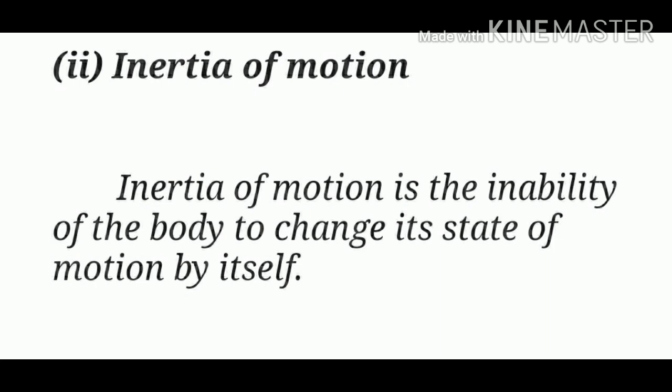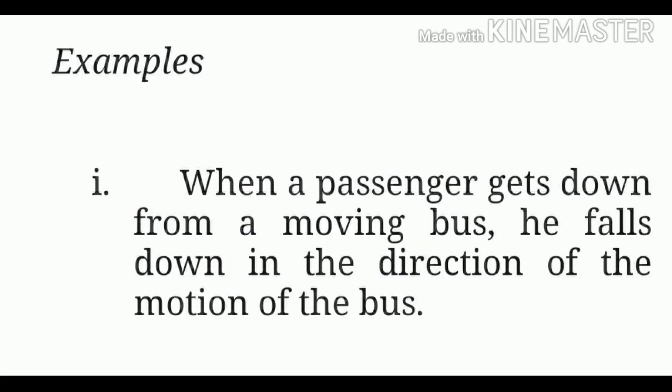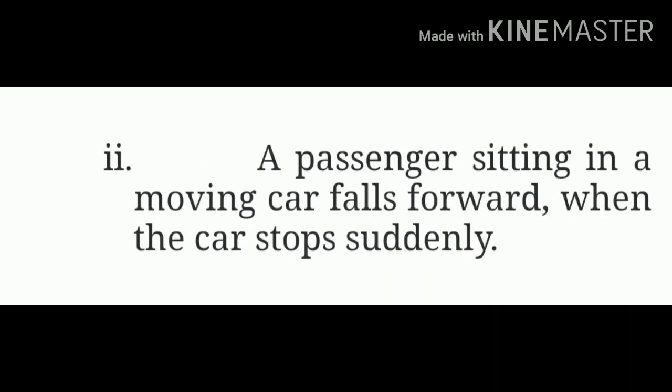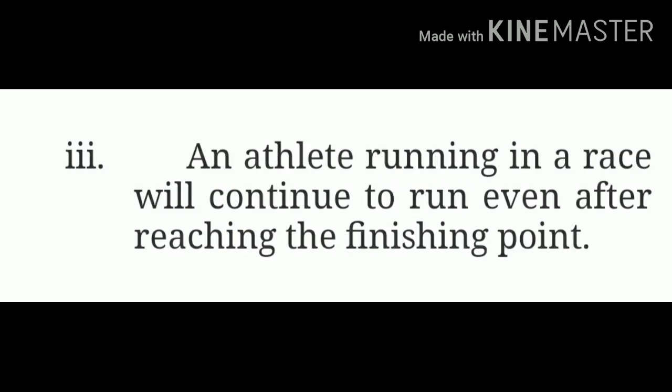Inertia of motion. Inertia of motion is the inability of the body to change its state of motion by itself. First example: when a passenger gets down from a moving bus, he falls down in the direction of the motion of the bus. Second example: a passenger sitting in a moving car falls forward when the car stops suddenly. Third example: an athlete running in a race will continue to run even after reaching the finishing point.